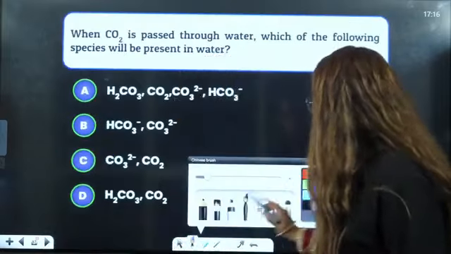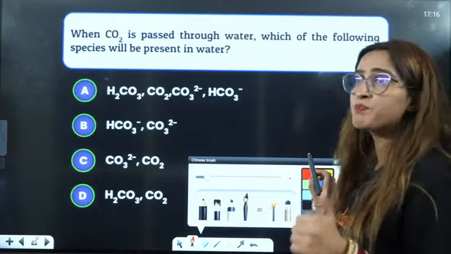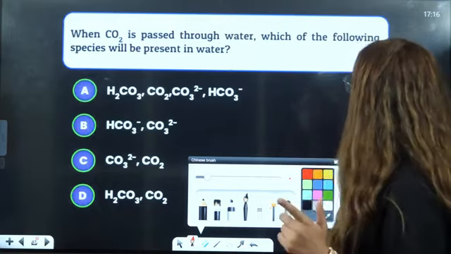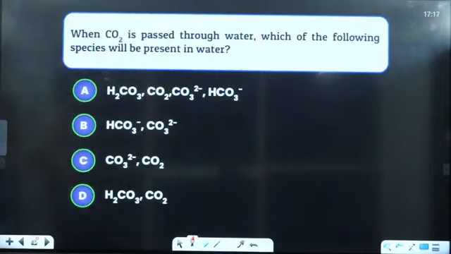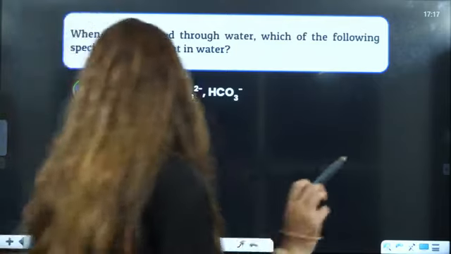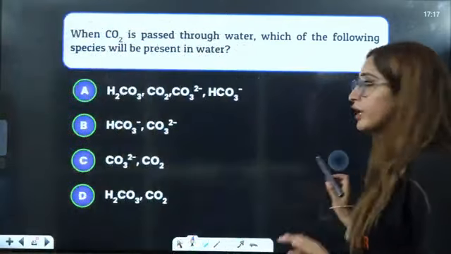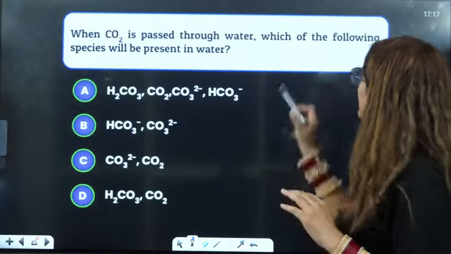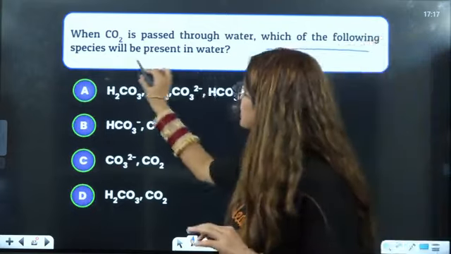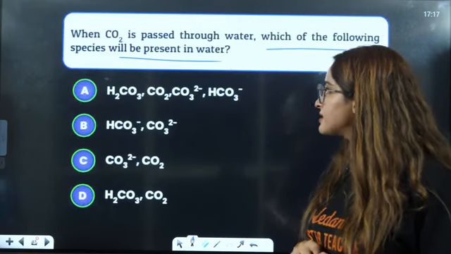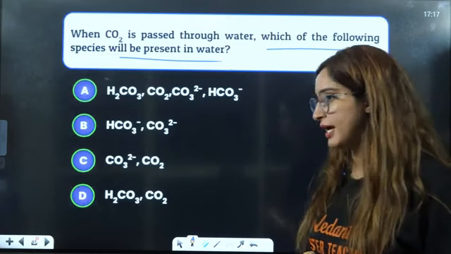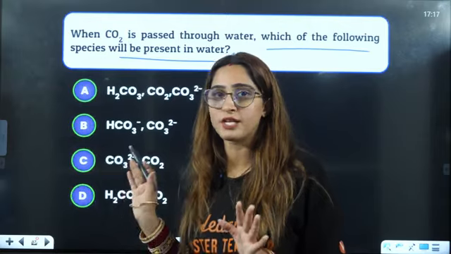Next is, when CO2 is passed through water, which of the following species will be present? Now, students, let me know in the comment section. When CO2 is passed through water, which of the following species will be present? Very easy yet very important question, right? Chances are you might make a mistake here.